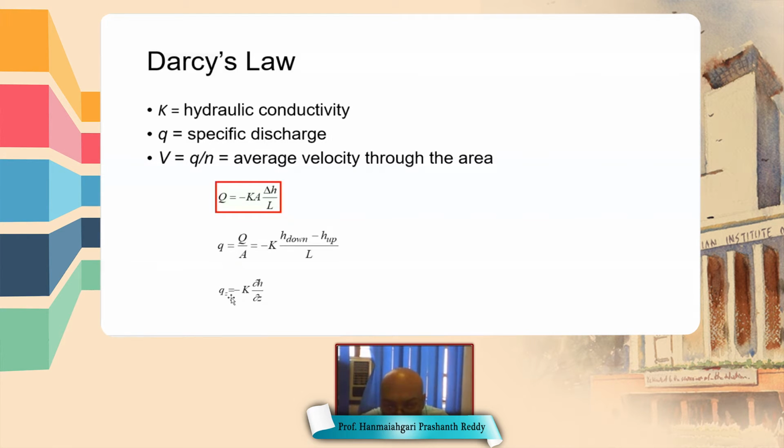Because ultimately we are going to discuss infiltration, which is the downward flow, and the downward vertical direction is represented with the coordinate z, q is replaced with qz. So qz is equal to minus K dou h by dou z.